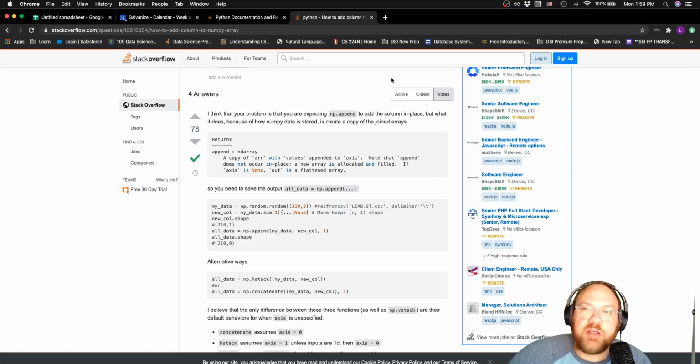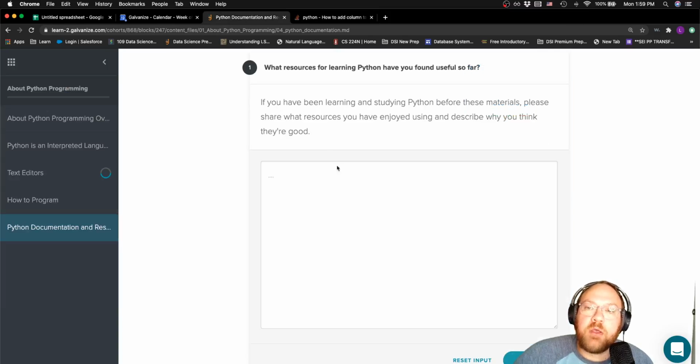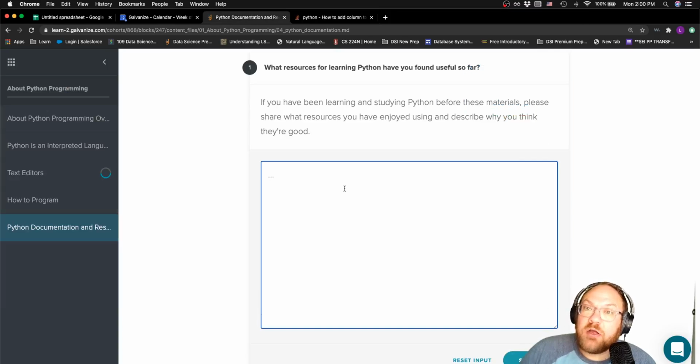So it's really important that you start to build a collection of tools and resources for yourself to use, right? It's really important that you be able to go out and find information on your own and to teach yourself to be successful as a computer programmer. So I'm not going to type anything out here, but hopefully that all makes sense and you're able to go out and start to build a set of resources that works really well for you.